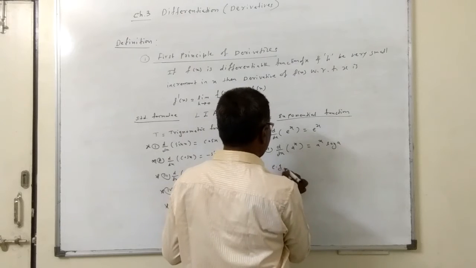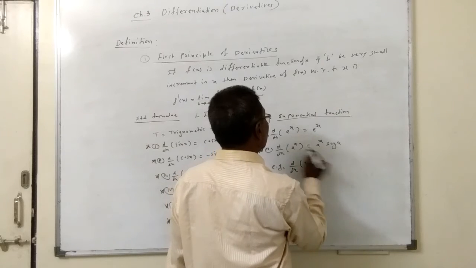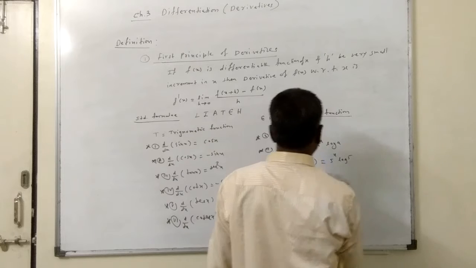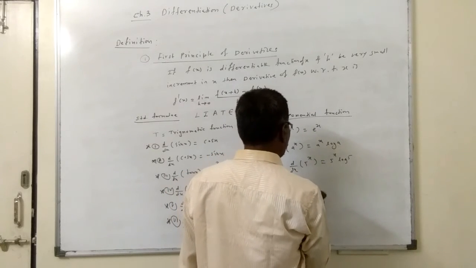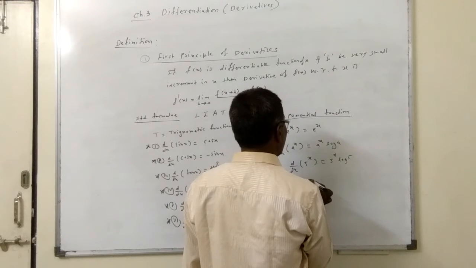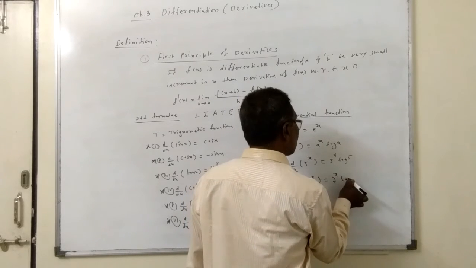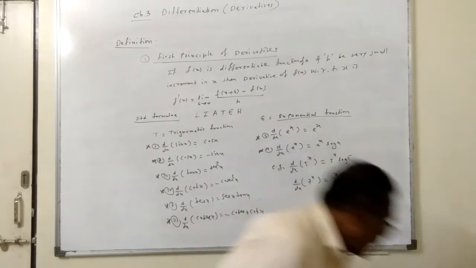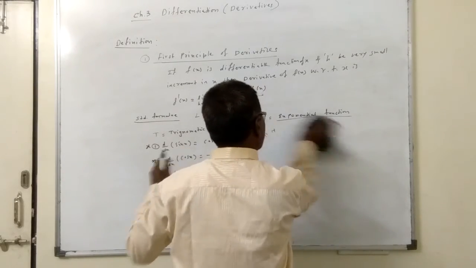Now how do we apply this formula in examples? Suppose d by dx of 5 raised to x. Compare with a raised to x, so you get the derivative 5 raised to x log 5. d by dx of 7 raised to x is 7 raised to x log 7. These two formulas are for exponential functions.